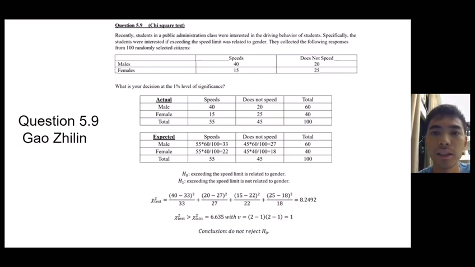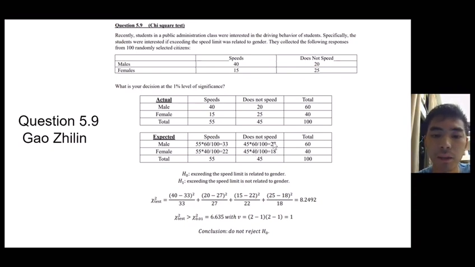So this question is asking whether there are relations between two variables. So we use a chi-square test. To do this test, we first need to know the expected value. So we first calculate the totals of the actual values, and then the expected value is calculated by the column total times the row total divided by the whole total. So we get 33, 27, 22, and 18 for the expected values.